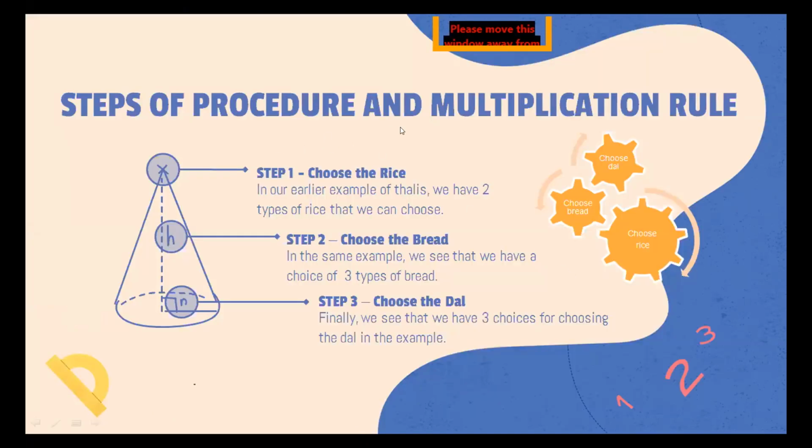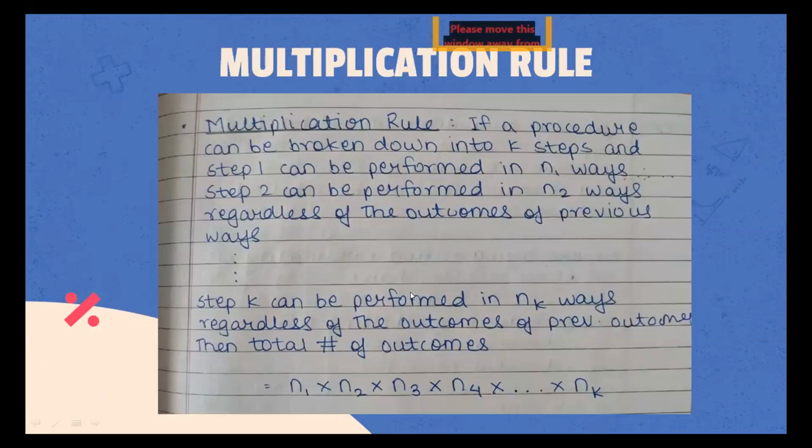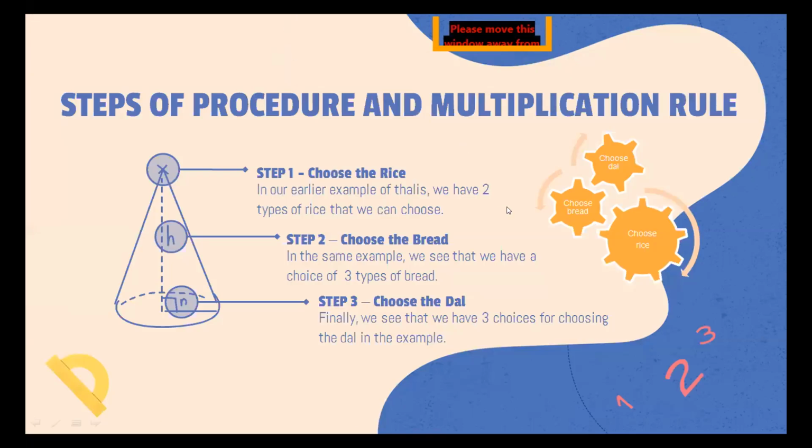And so in our earlier example of the thali, as we will see here. Okay, so these are the steps of the procedure of the multiplication rule. So for choosing the thali, we have the first step to choose the rice, and there are 2 types of rice that we can choose. Second step would be to choose the bread, and there are 3 types of bread that we can choose. The third step would be to choose the dal, and we have 3 choices for choosing the dal. So according to the multiplication principle, we should be having n1 times n2 times n3 ways. So that would be 2 times 3 times 3 ways for the total number of outcomes that we can have of the thali. So there should be 18 number of thalis. So there can be 18 different thalis.